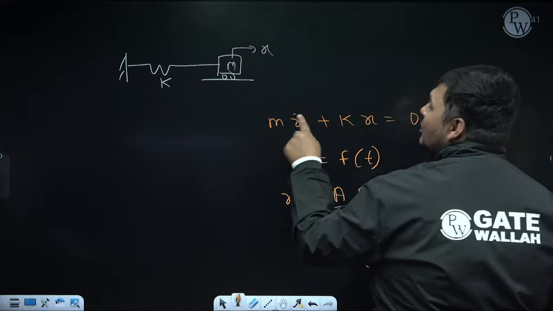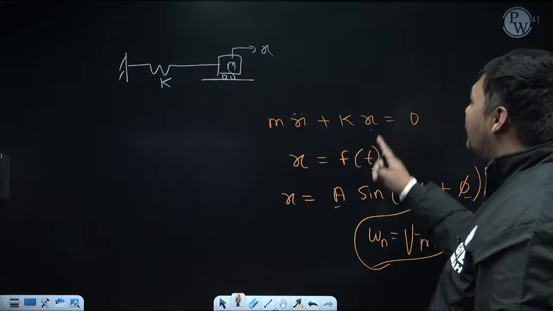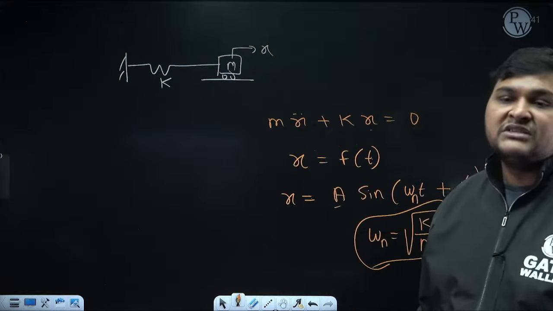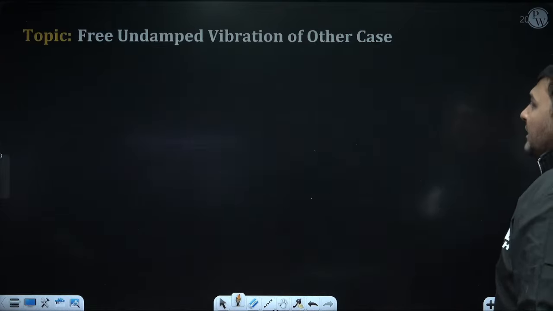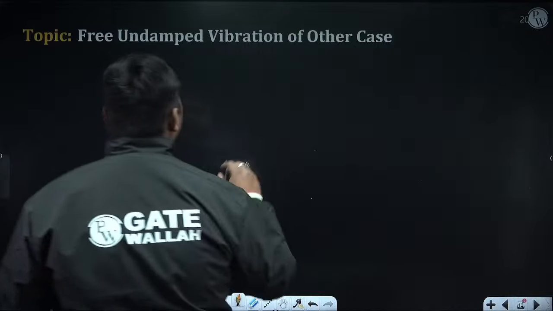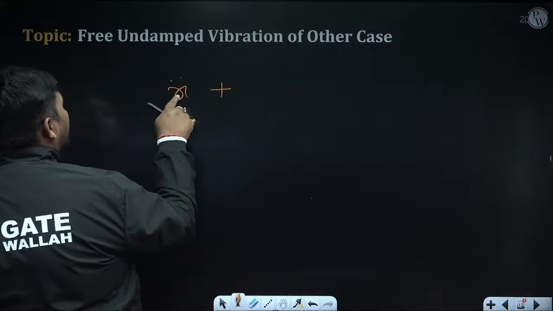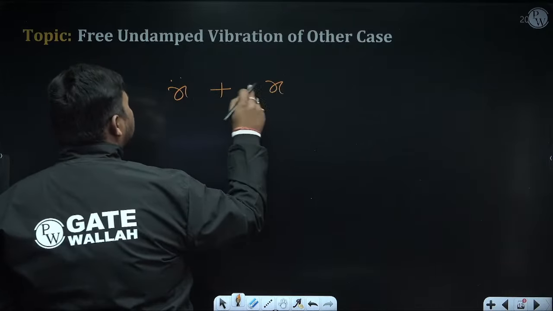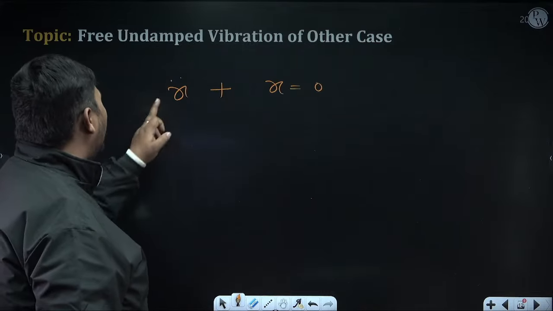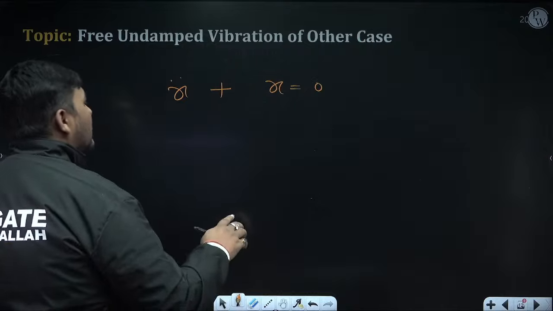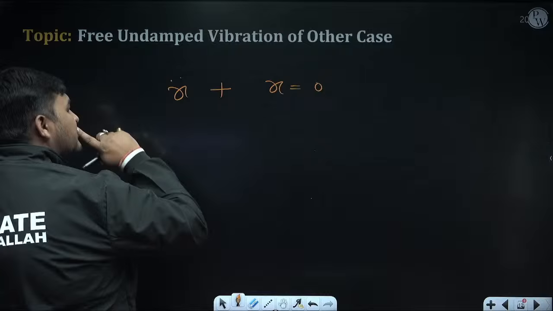Like for the general case, the coefficient of x double dot is m, the coefficient of x is k. But what about the coefficient of x and x double dot for the other case? That will come to know after derivations. But the pattern of the equation will be like this. Pattern of the equation like this means suppose the disturbance of the mass from the mean position I am denoting as x, na. So the equation will always be like this: x double dot with some coefficient plus x with some coefficient, that is equal to 0. For the general case, the coefficient of x is k, the coefficient of x double dot is m. But for the other case, what will be the coefficient of x, what will be the coefficient of x double dot, that will come to know after derivation.